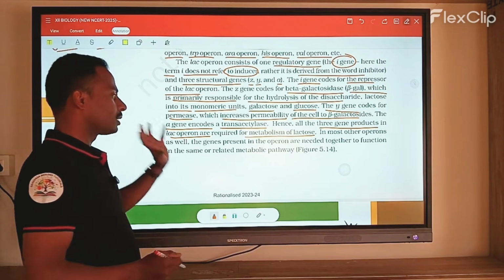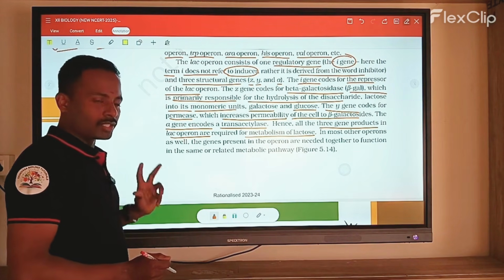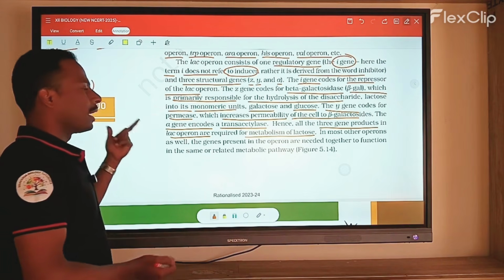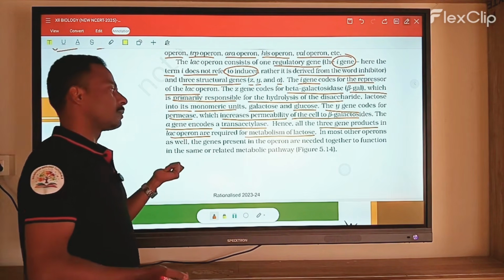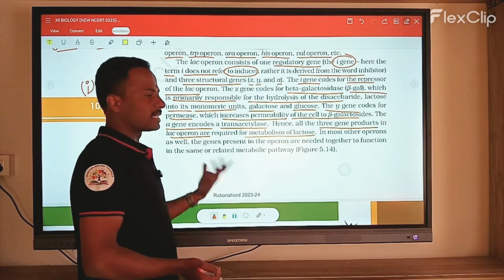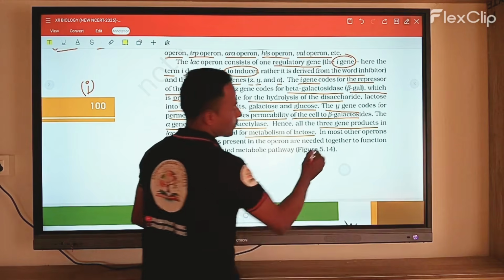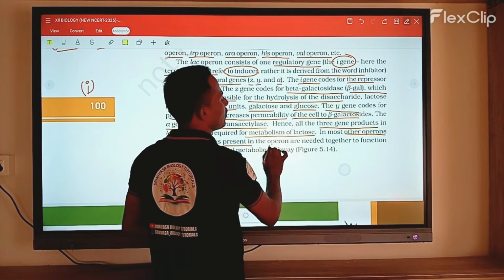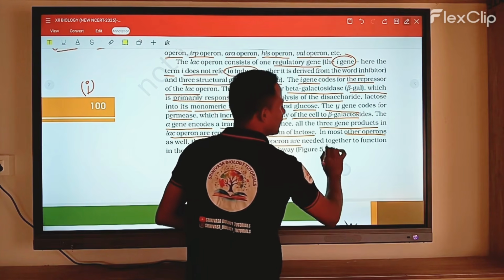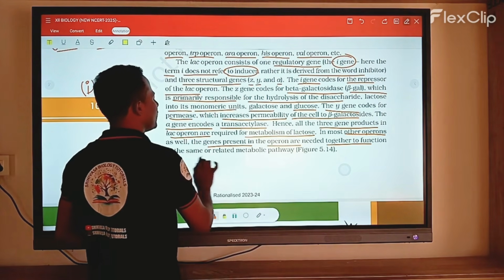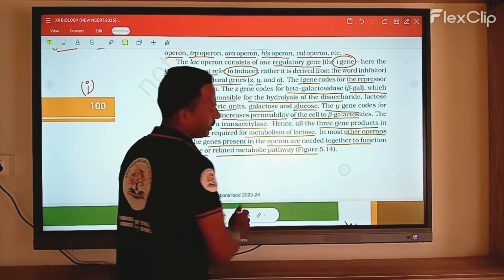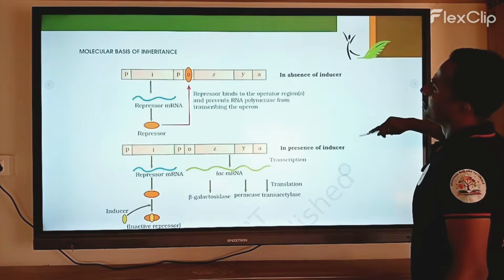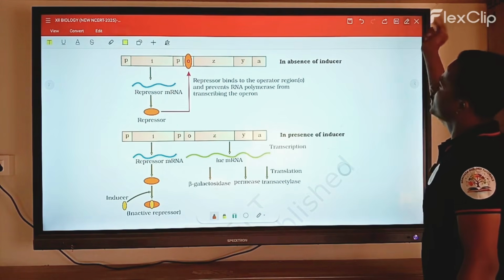When the bacteria require energy, these three genes, Z, Y, A, are important for the synthesis of molecules. The operator and other genes present in the operon are needed together to function in the same regulated metabolic pathway. So in this metabolic pathway, all of this is required. Let's see this diagram.